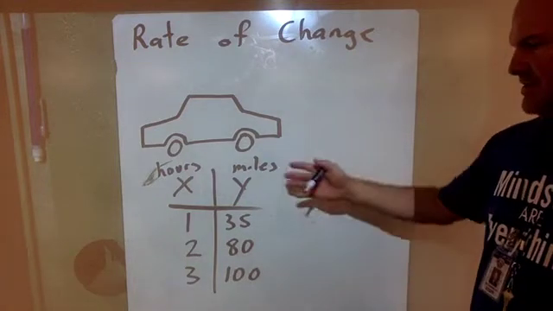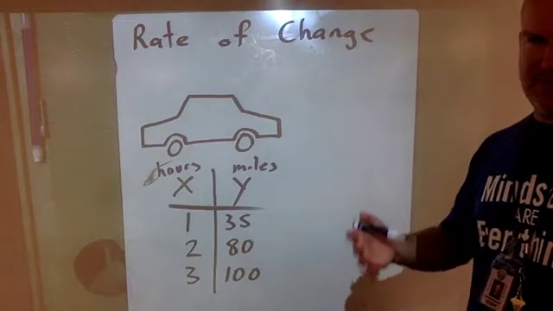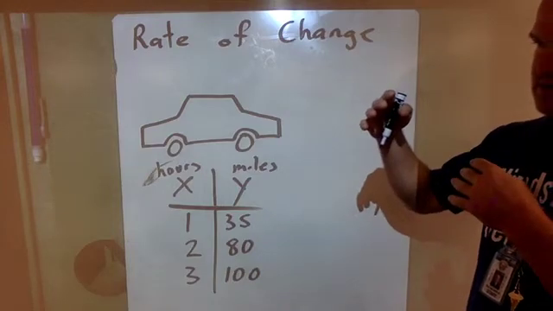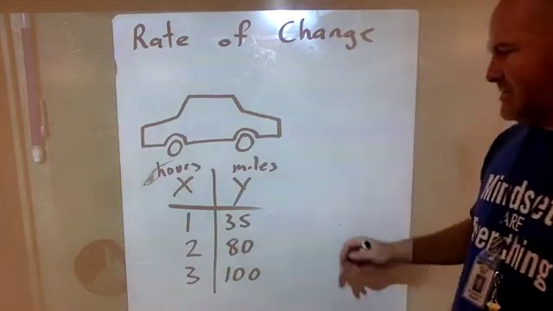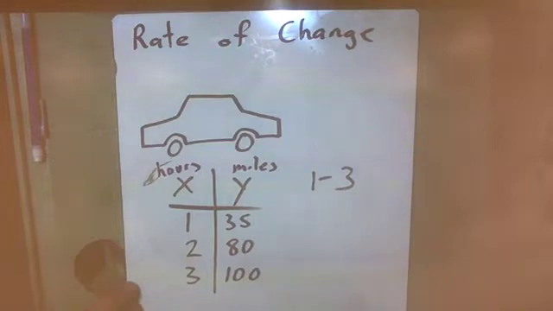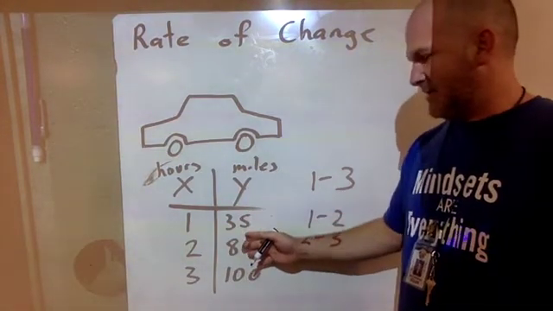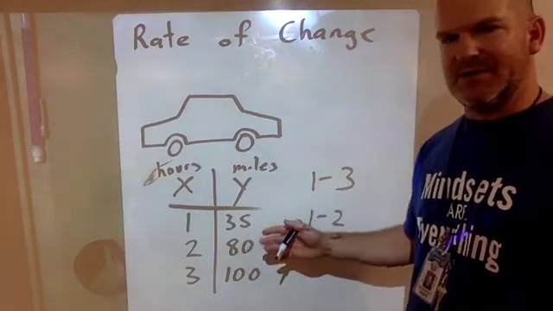Now, you can't just look at this and say, what's the rate of change? It has to be more specific than that. Rate of change has to be between two intervals of x. All right, so what was the rate of change between 1 and 3? Or what was the rate of change between 1 and 2? Or what was the rate of change between 2 and 3 hours? And here's the thing. It's not that difficult, but there's a really easy way to make a mistake.